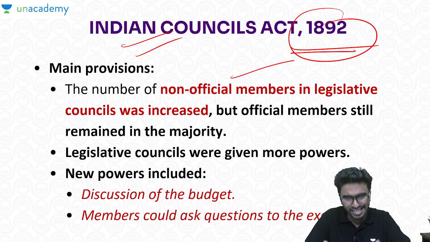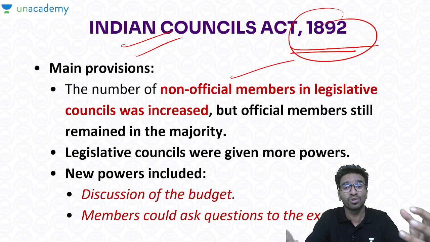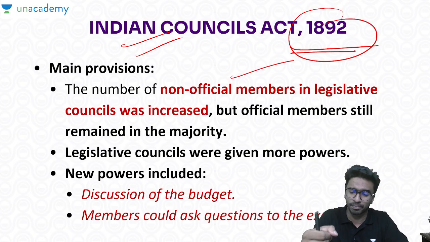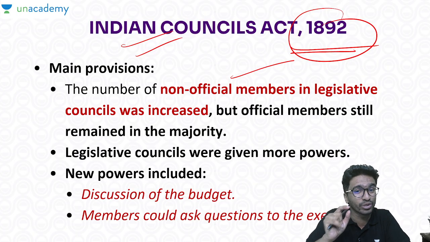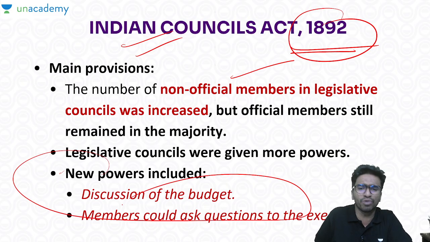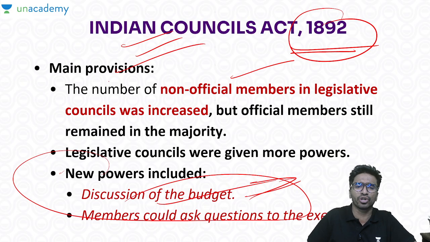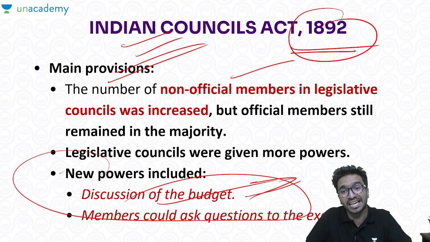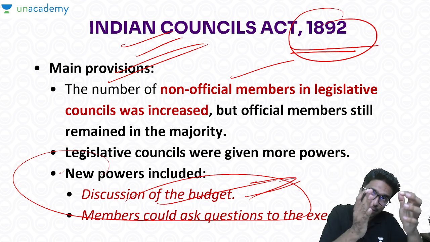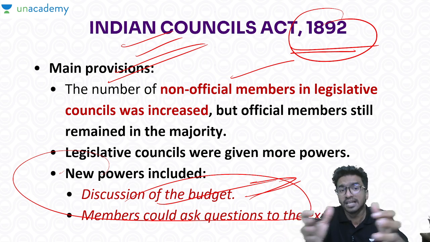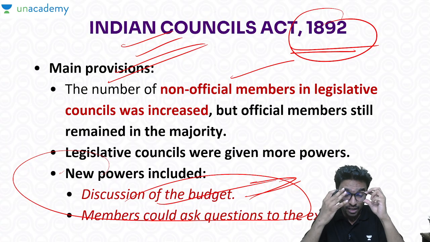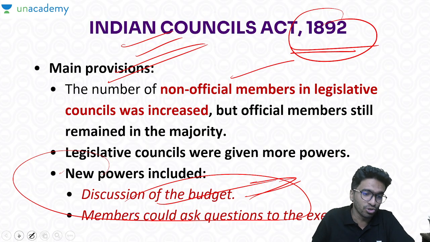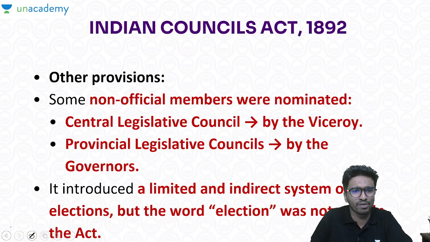So the representatives from India in the legislative council also got some new provisions or rights, for example, to discuss the budget, and also to ask questions to the executive, which was a very major change. So if the question comes of why the Indian Councils Act of 1892 was brought, you should understand the backstory. In that 30 year span, many things have changed: the press had come and made people aware, and the INC came, so all these things have happened. Then after that, what happened?